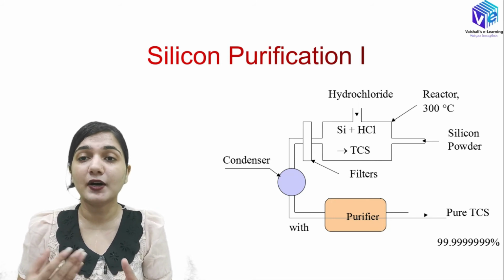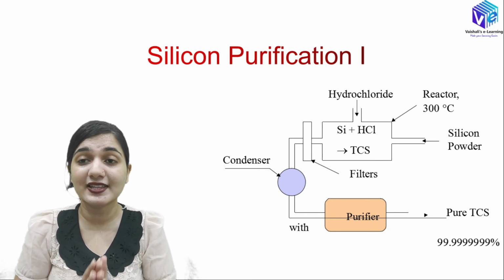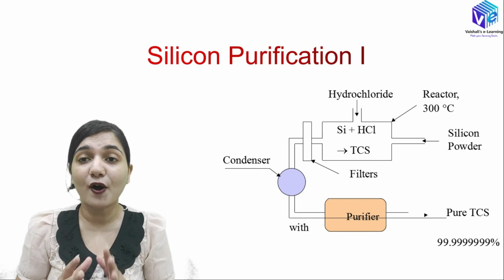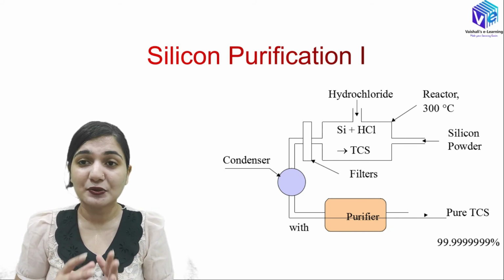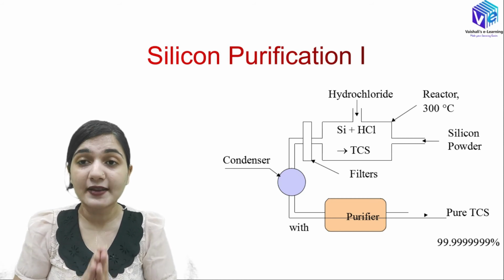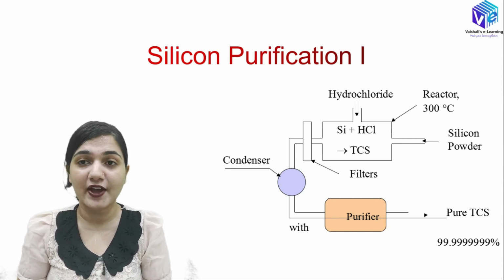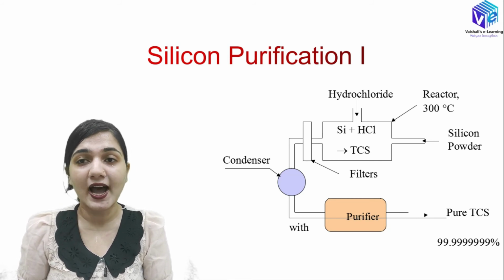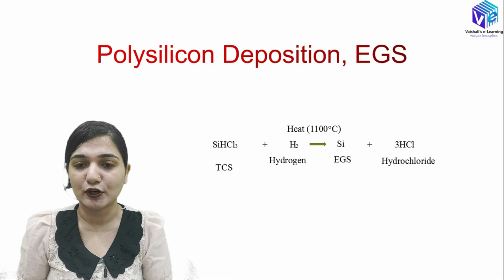These are the conditions which are required for wafer manufacturing. So we require very pure silicon for the wafer manufacturing processes. I hope you understood what kind of purity level is required, and this is the reason we have higher cost associated with the IC technology or VLSI technology.